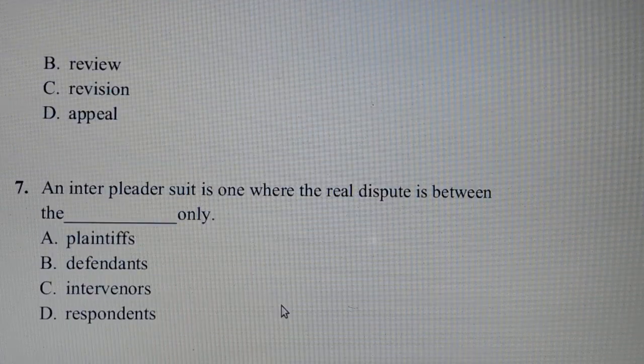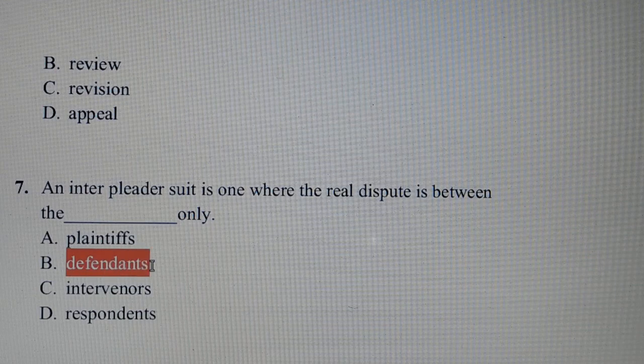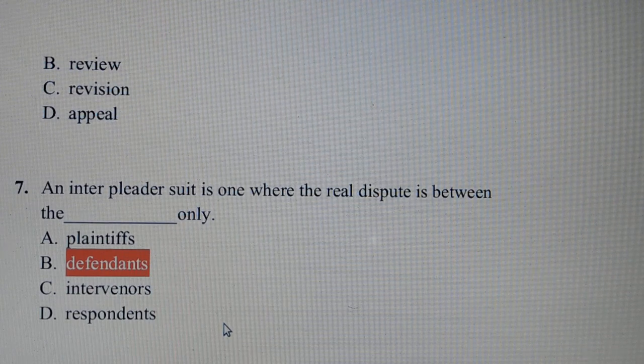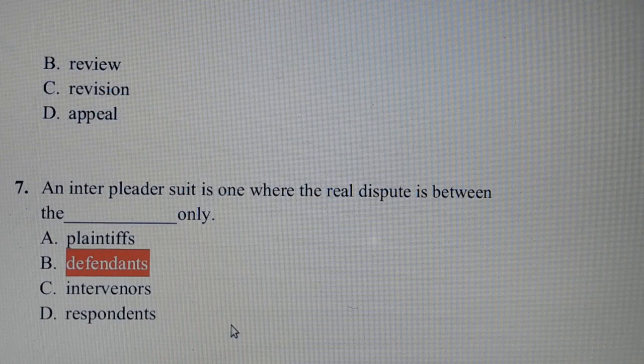Question number 7. An interpleader suit is one where the real dispute is between the dash only. Answer is option number B, defendant. An interpleader suit is one where the real dispute is between the defendant only.